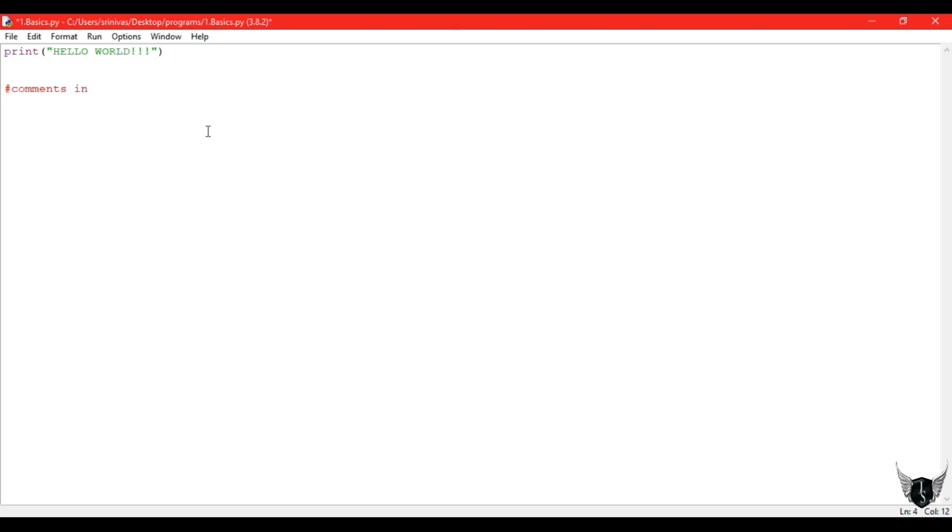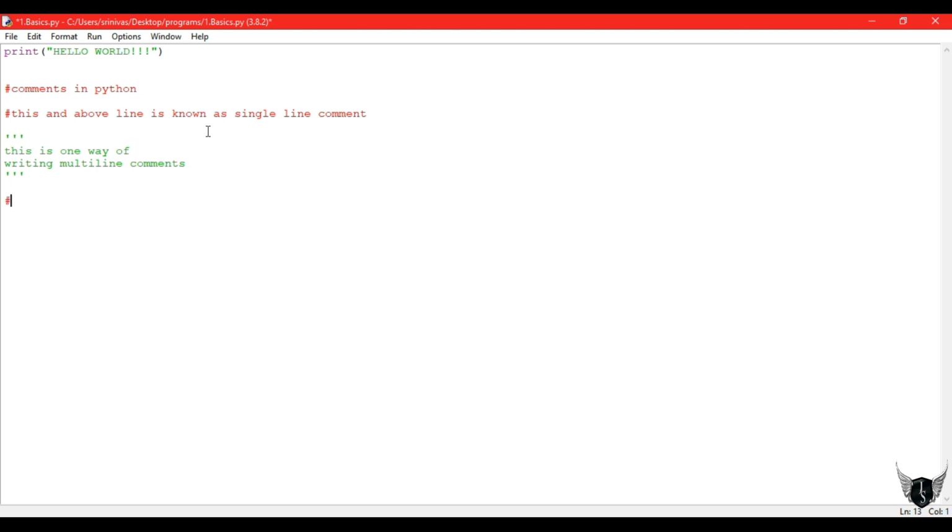So after writing a print statement, let's start from the basics. In basics, we first learn how to write comments in Python. To write a comment, we use hashtag. There are two types, single line comments and multi-line comments. This and the above line are known as single line comments. To write multi-line comments we have different ways, but we use one method, that is giving triple quotes. There may be single triple quotes or double triple quotes. I use single in most of the cases. So this is one way of writing multi-line comments.